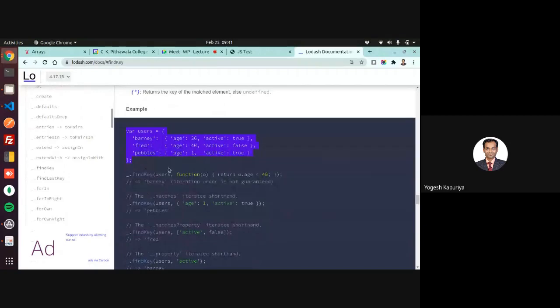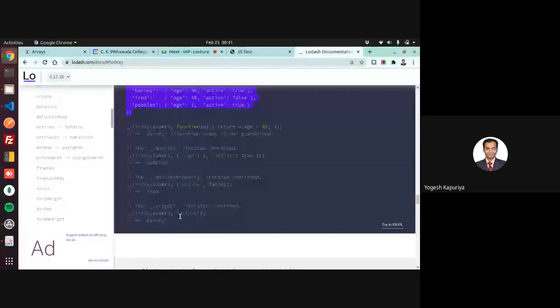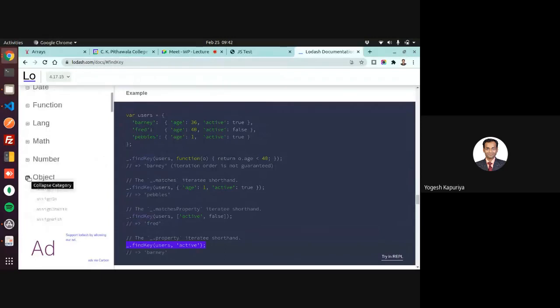Right. So let's say you have created this object and you want to find some key inside it. Normally you have to traverse the entire object and then run a for loop or a while loop over it, and then you can find it out. But here you can simply call this function and it will resolve the value. So this is a very interesting library. Again, for arrays also, there are many methods which are not available in plain core JavaScript.